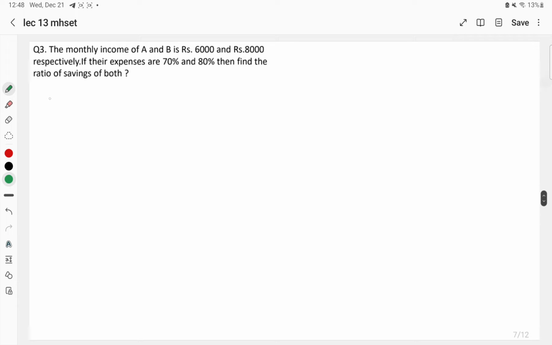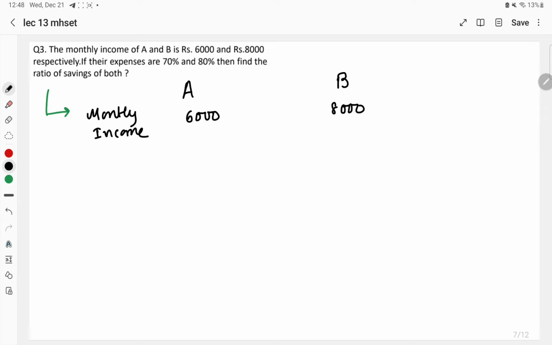Question number 3. Monthly income of A and B is given, which is 6,000 rupees and 8,000 rupees. At the same time, they have given us the expenses, which is equal to 70% and 80%. They are asking us to find the ratio of the savings. What is given here? For example, there are two persons, A and B. The monthly income for A is 6,000. The monthly income for B is 8,000 rupees.